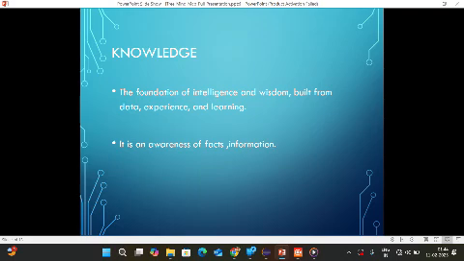Next, knowledge. Knowledge is the foundation of intelligence and wisdom, built from data, experience, and learning. It is an awareness of facts and information, built from data. Without knowledge, decision making and problem solving become very difficult. So that is knowledge.